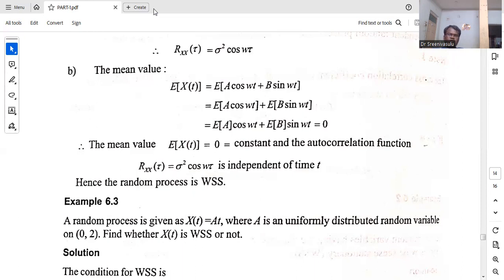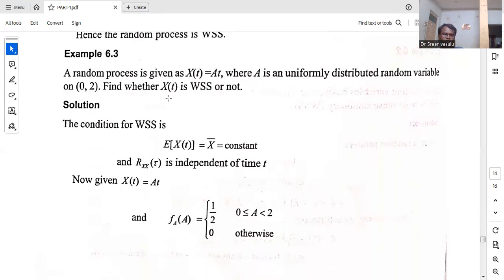What is the expected value of a? It is 0. What is the expected value of b? It is 0. So finally we get 0. So the expected value of x of t is equal to 0. It is like a constant. So the autocorrelation function is independent of time and the mean value is 0, that means constant. Hence, the given random process is wide sense stationary.